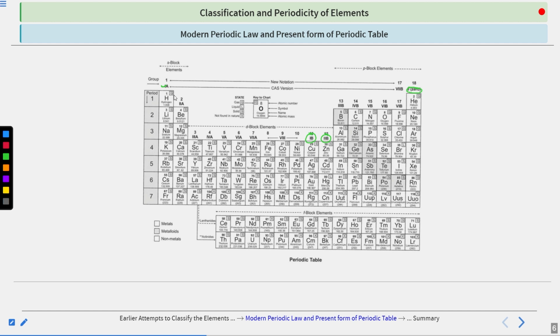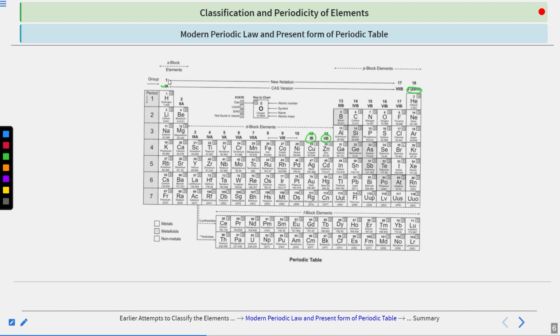So they started from 1A, 2A, 3A, 4A, 5A, 6A, 7A. Then 8 was having 3 groups. Then again 1B, 2B, 3B, 4B, 5B, 6B, 7B. And at last they named the last group as 0. Clear? Now this was the old way to do it. So okay, now what was the new way?